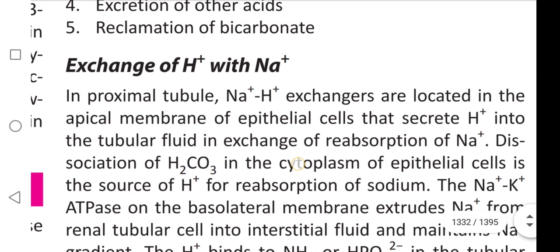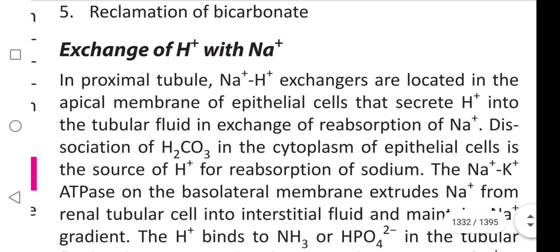First, exchange of H+ with Na+. In proximal tubules, Na+/H+ exchangers are located in the apical membrane of epithelial cells. Where are Na+/H+ exchangers located? In the apical membrane of epithelial cells, which secrete H+ into the tubular fluid in exchange for reabsorption of Na+. Our body takes the Na+ and excretes the H+ into the tubular fluid.